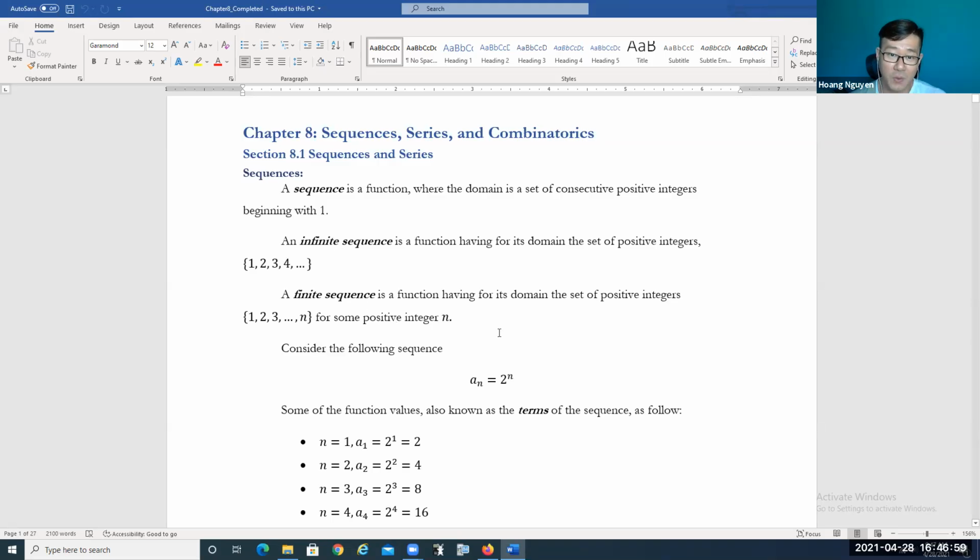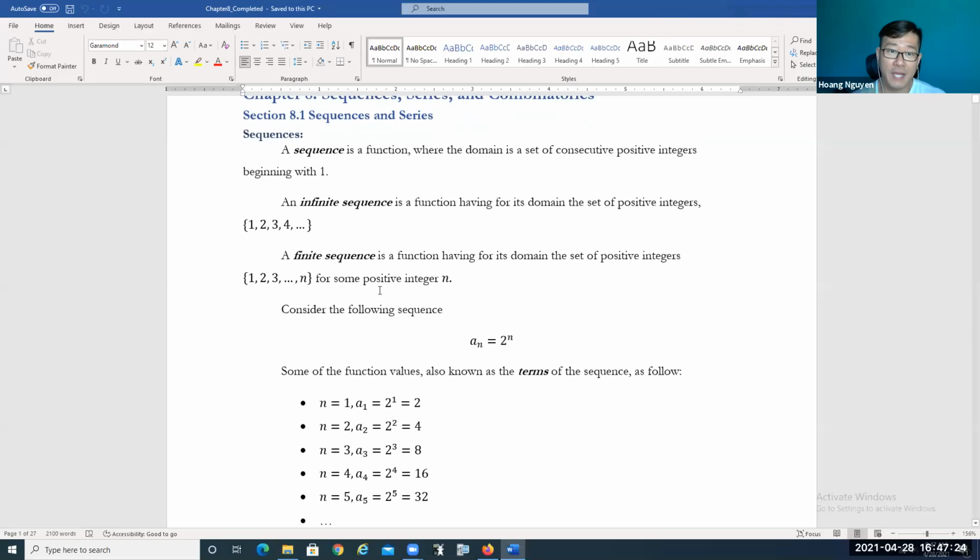A finite sequence is a function having for its domain the set of positive integers 1, 2, 3, 4, 5 up to n for some positive integer n. So the difference between infinite and finite sequences is that with a finite sequence, we know where it's going to stop, but with an infinite sequence, we don't know when it's going to stop.